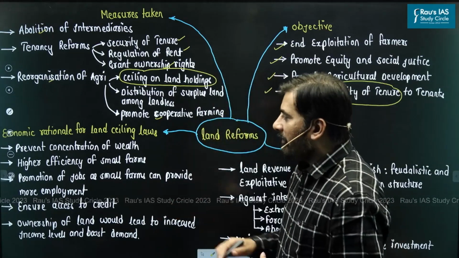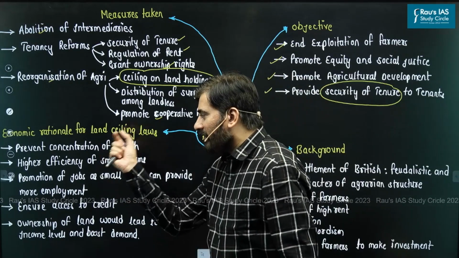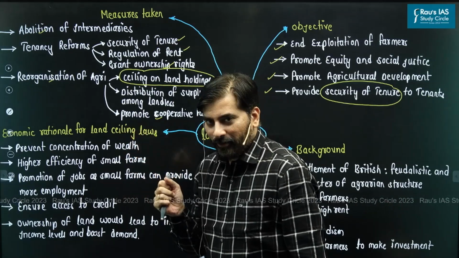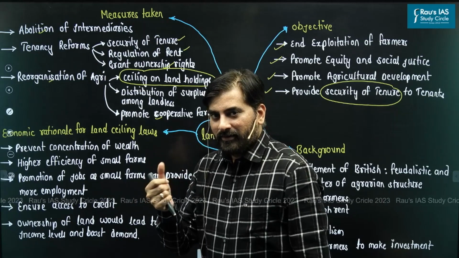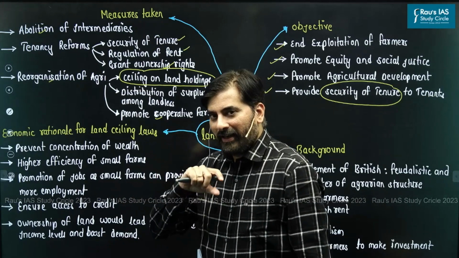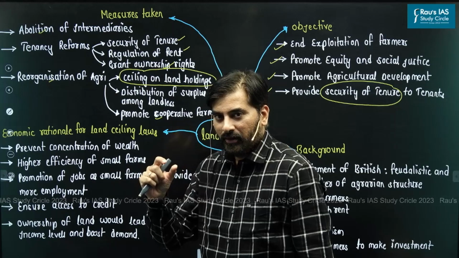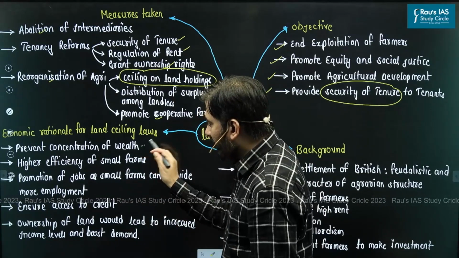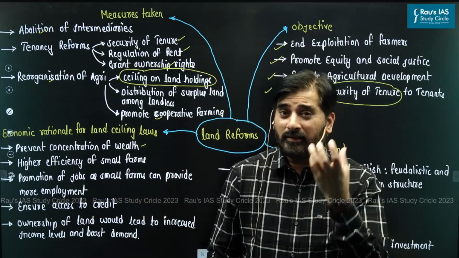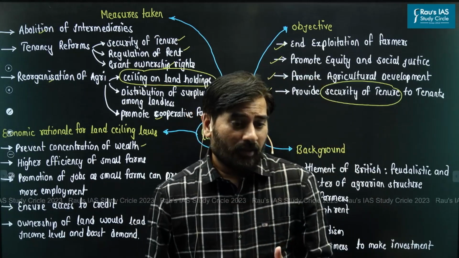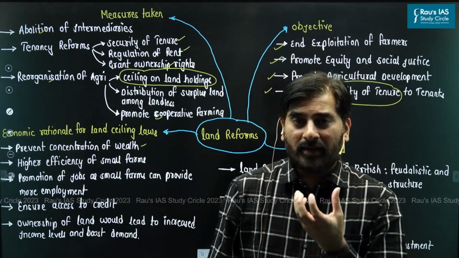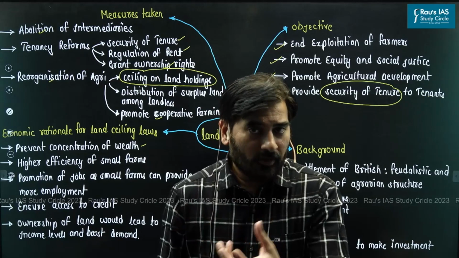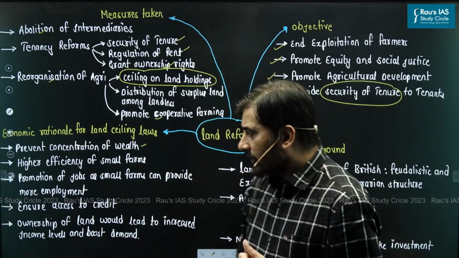Now, coming to the next dimension, that is the economic reason for land ceiling laws. Why did we even come up with the land ceiling law? What was the economic reason? See, in the question asked in UPSC mains, they have explicitly mentioned economic rationale, economic reason. So you have to focus more upon the economic reason. Obviously, the first one is we discussed that land is a resource, it's an economic resource, and we decided to implement the land ceiling law in order to prevent the concentration of wealth and to promote equitable distribution of wealth.